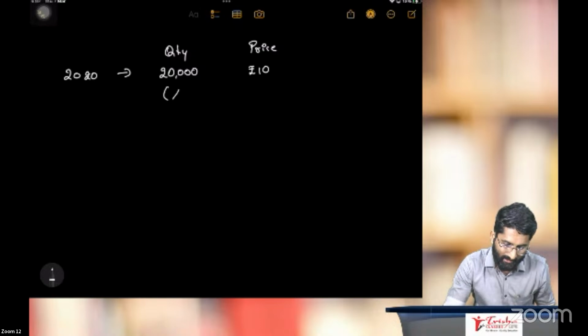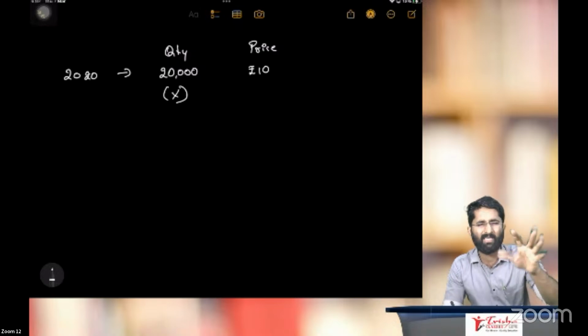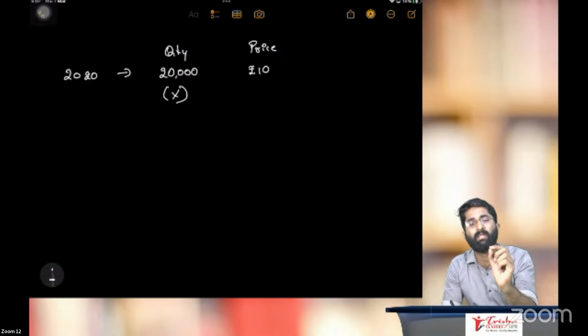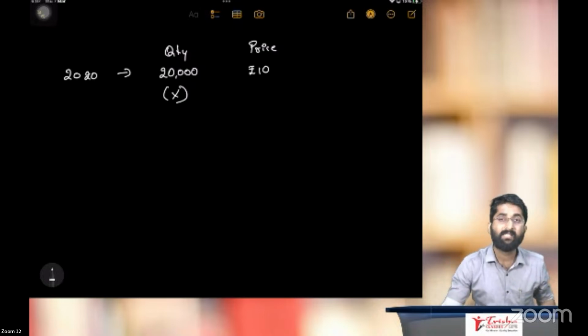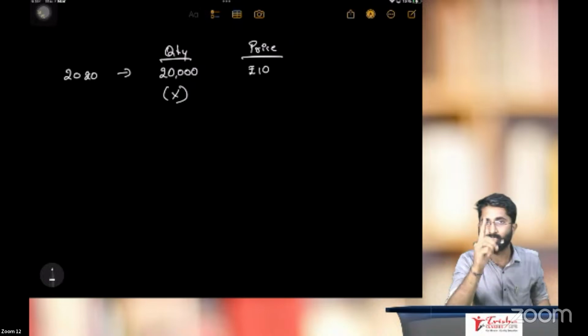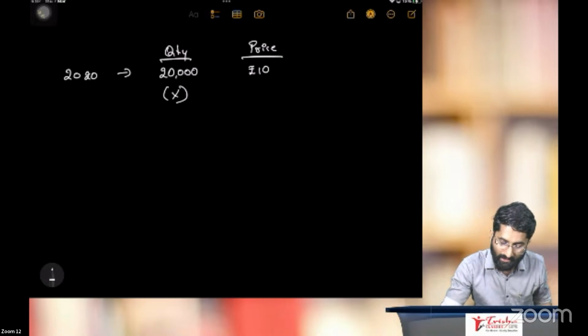So product X it is, some product. Just one hypothetical example, just to understand what is the real GDP and nominal GDP, that's all. Okay. Price per unit is 10 rupees. Now, what is the nominal GDP?